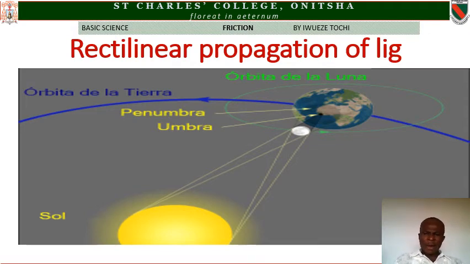Now look at the diagram on the board. You see the white object is the moon. The yellow object is the sun. Now you can see the earth there, having blue and white color mixed up and some green color. Now you can see a green track, a green circular line with an arrow. The green track is the path the moon takes to revolve around the earth.